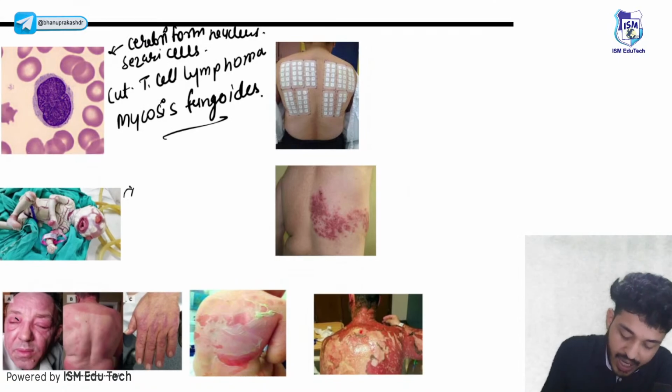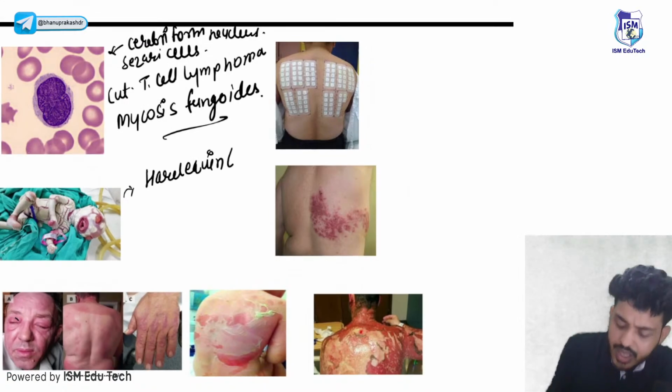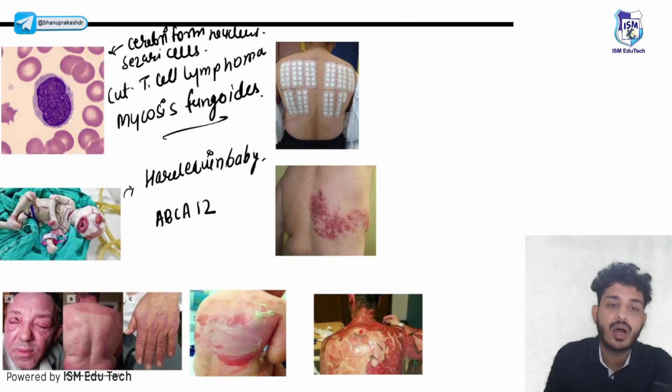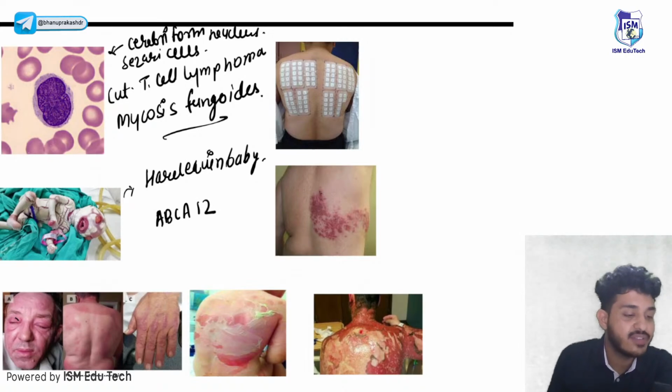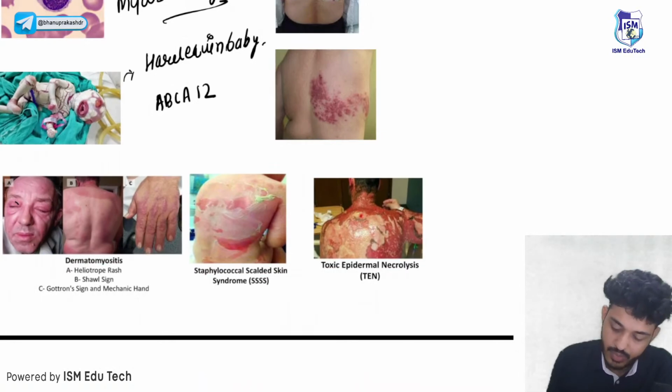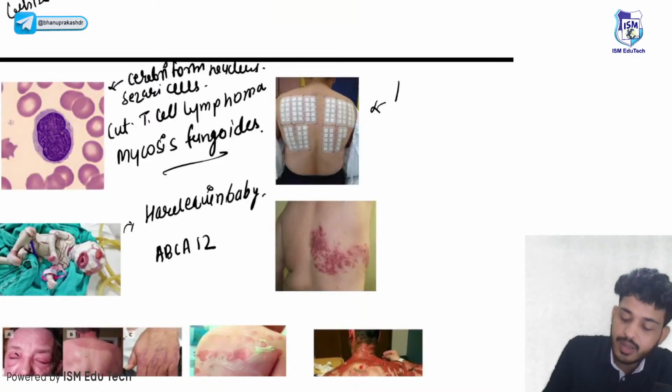This is your Harlequin baby. Can you tell me the gene which is involved? That is your, anyone? आपका ABCA12, right? Okay, this one is your patch test for allergy.